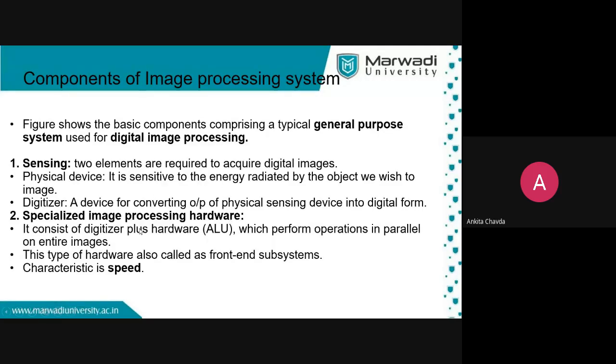Okay. Specialized image processing hardware consists of a digitizer plus hardware. So here you are clicking the picture as well as you are having such kind of ALU or something which will perform operations in parallel on entire images. This type of hardware is also called a front-end subsystem, and here the characteristic is speed.